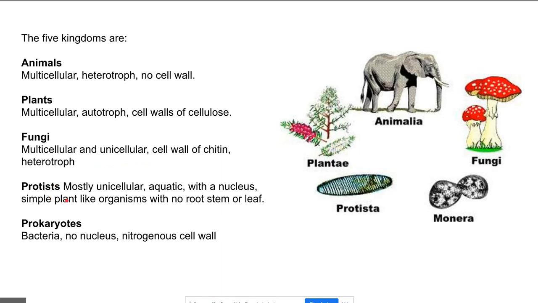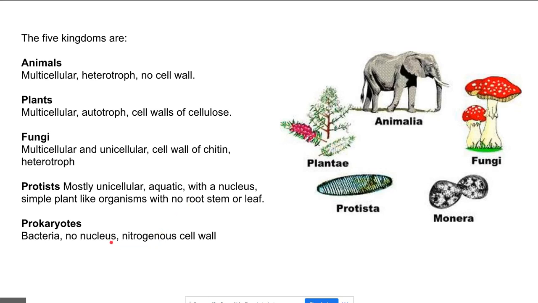The protists, okay, these are a large group of different types of organisms, mostly unicellular, mostly aquatic. They live in water. They have a nucleus, and many of them are simple plant-like organisms with no root, stem, or leaf. Examples would be the seaweeds, which are very simple organisms. They're plant-like. So the protists would be the algae and seaweeds and single-celled organisms. Now they have a nucleus.